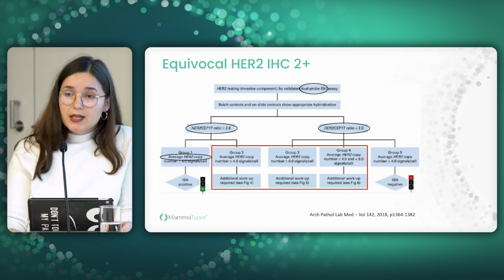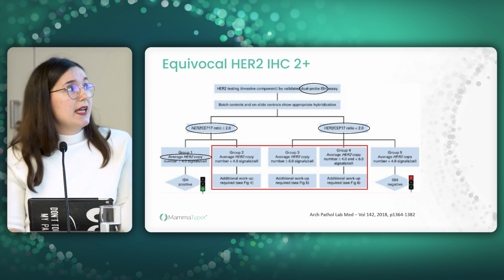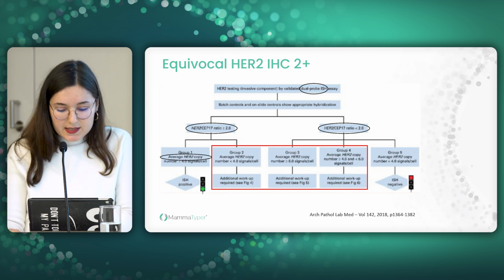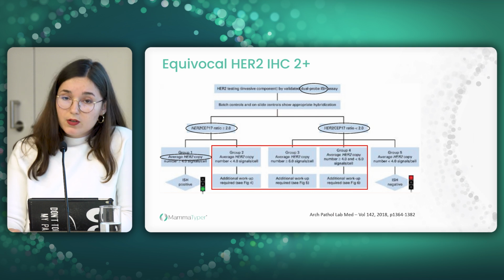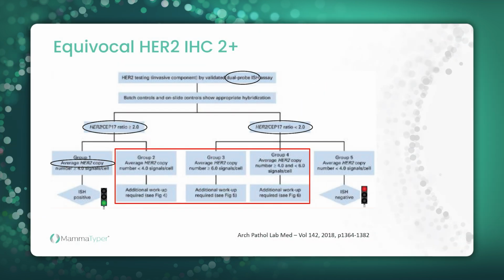ISH is generally considered as the gold standard, and this is the workflow provided by the ASCO-CAP in 2018 for the dual probe ISH. When the HER2 is described by an equivocal label in immunochemistry, a dual probe ISH is realized. And depending on the ratio between HER2 and CEP17 and the average of HER2, different groups are established. So group 1 is considered as positive and group 5 as negative. Easy so far.